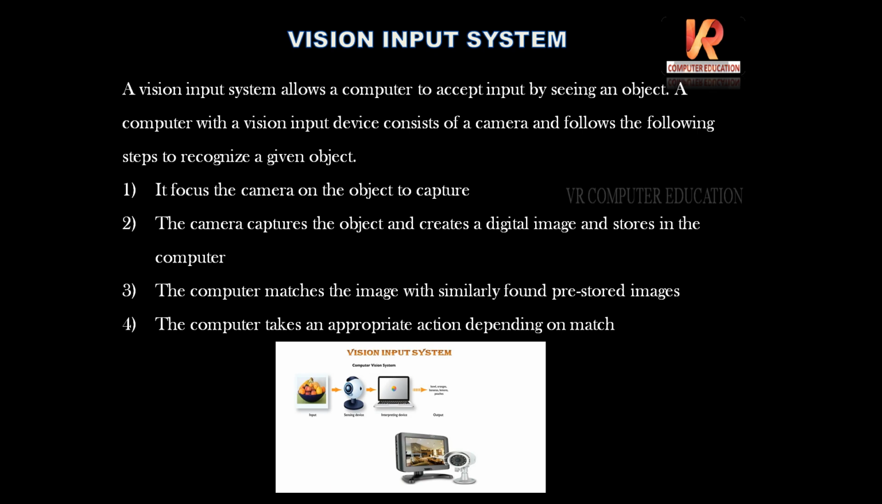See, CCTV is one example, and face recognition system. Nowadays in phones also we are getting face recognition systems. From the face, some points are captured and stored by the phone camera. When you want to open the lock, you keep your face in front of it. If those points match, your mobile will open. So like that, this process happens in a vision input system.